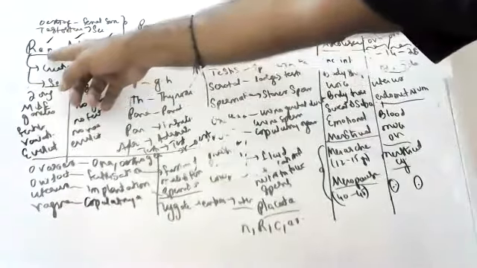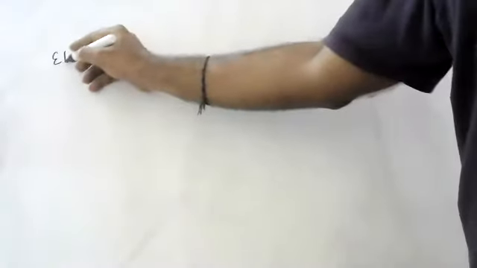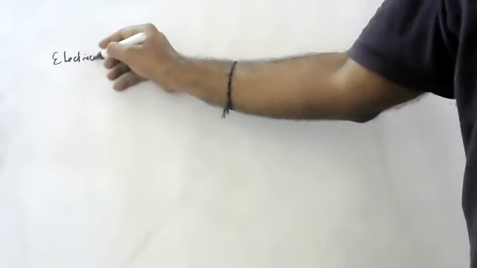Next, children, we revised reproduction and adolescence, and then we will revise electricity, a small revision. Okay, children, coming to electricity. I hope you all remember what is in electricity.